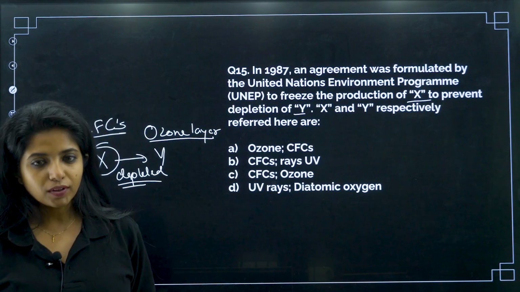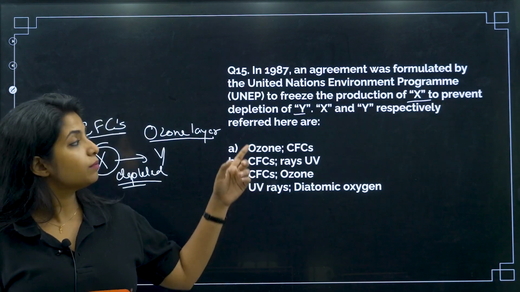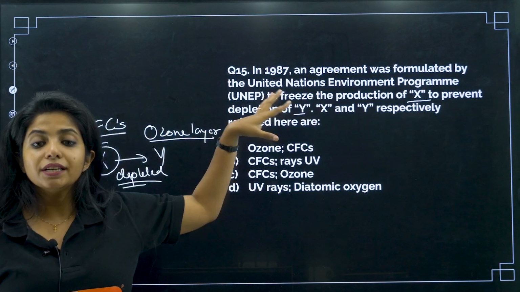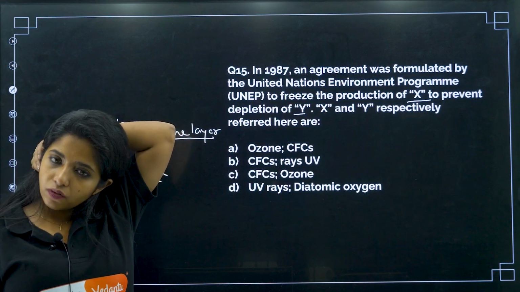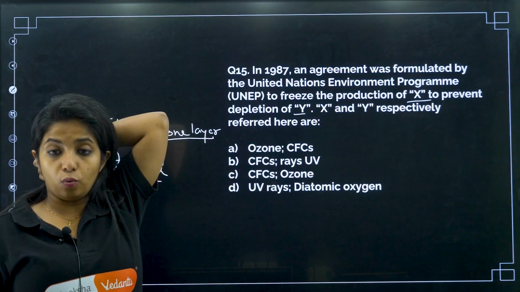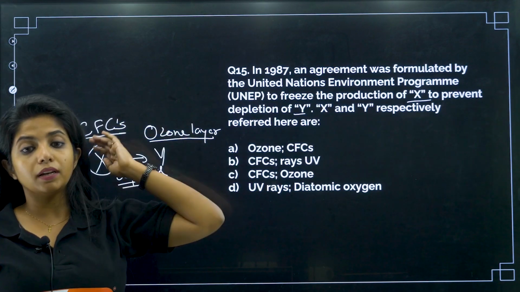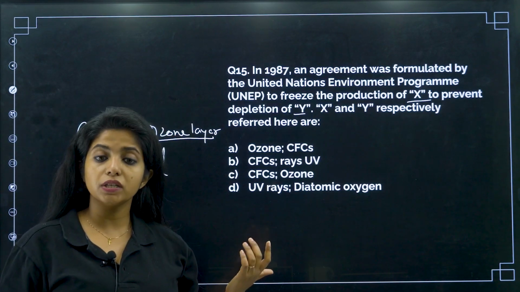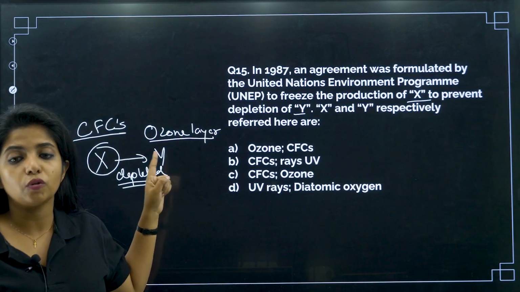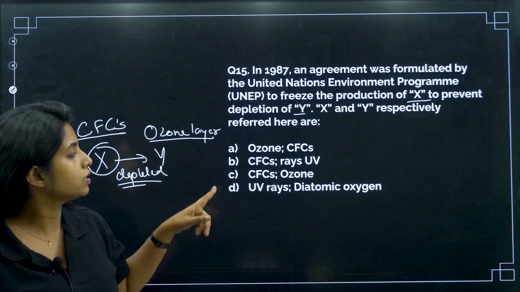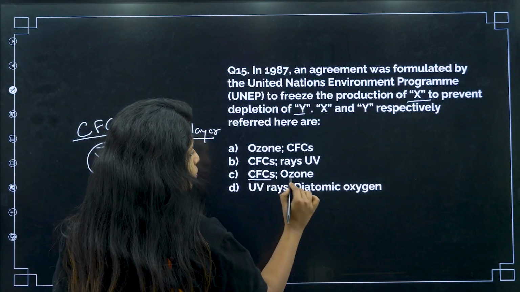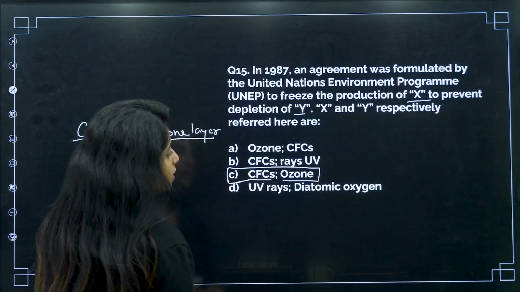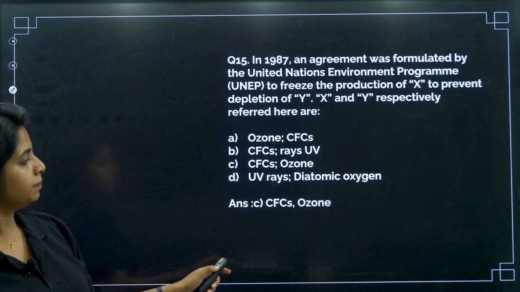Now it is totally banned. Why? Because the UNEP interfered over here, and in 1987 a protocol was made that no one should be producing something like that, or making a device which could be producing a lot of CFCs, because these CFCs are going to damage our ozone layer. So the answer for this is X is CFCs, whereas Y is ozone. So again the C option is the correct answer.